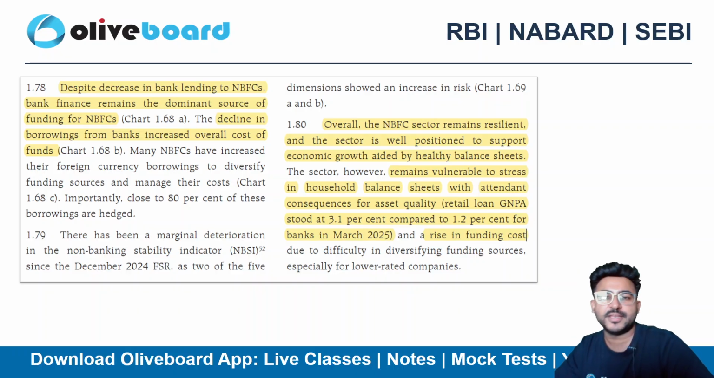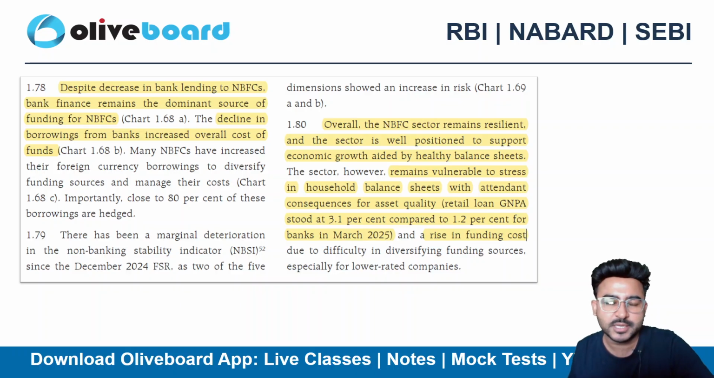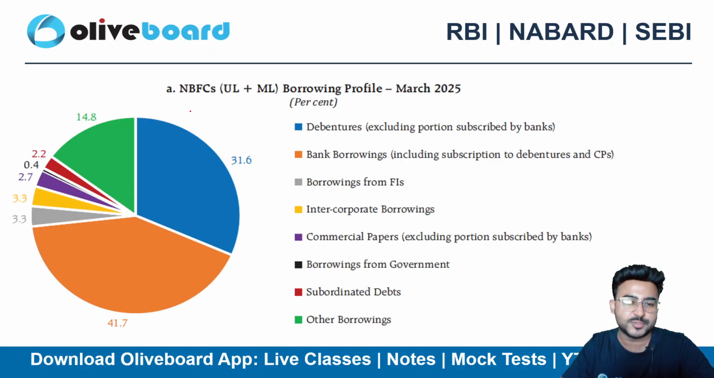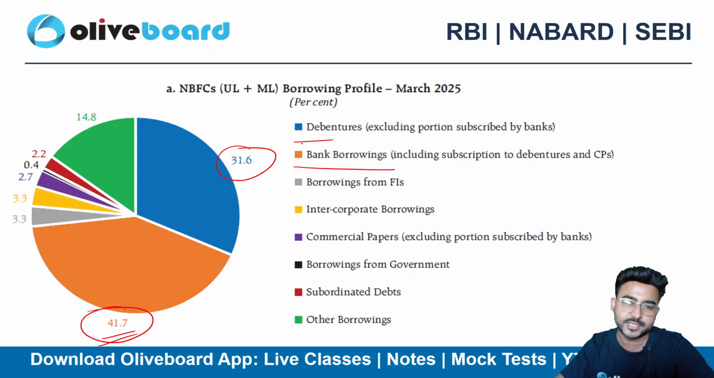Despite the increase in risk weight, the banks have definitely reduced their exposure to NBFC lending. Still, for NBFCs, bank finance remained a dominant source of finance. We can see here that bank borrowings constitute 41.7%, followed by debenture holdings of 31.6%, right?